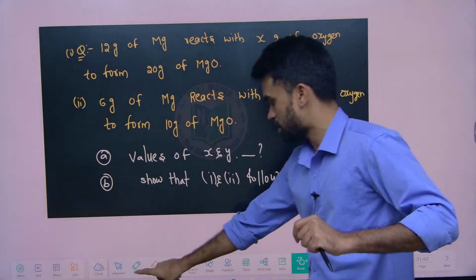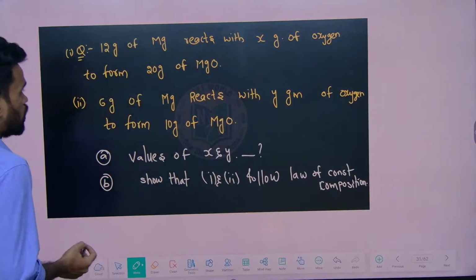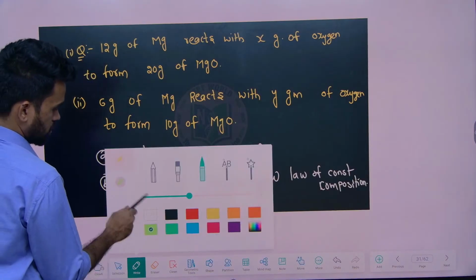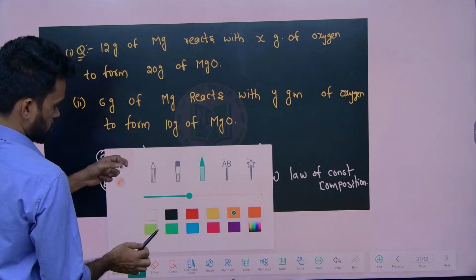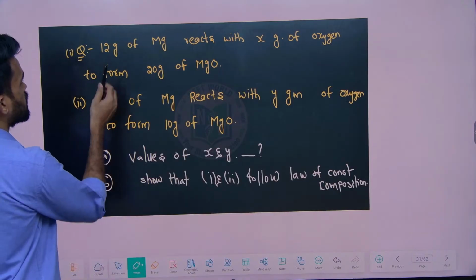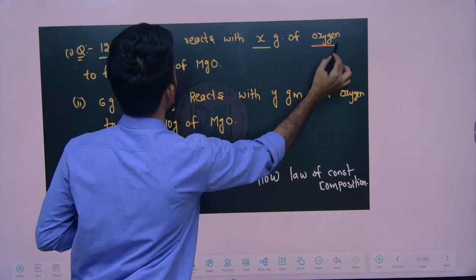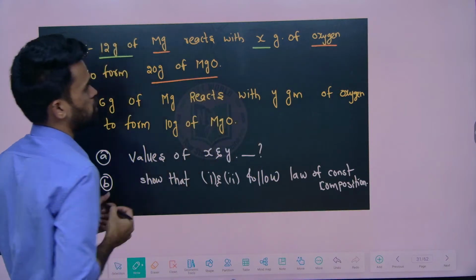Just listen to what I am saying. The question says that 12 grams of magnesium reacts with X grams of oxygen to form 20 grams of magnesium oxide.